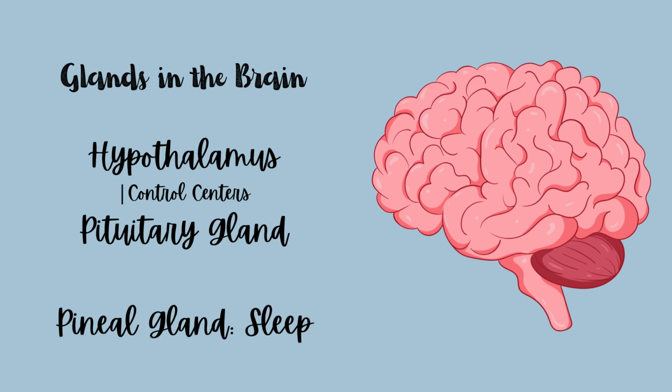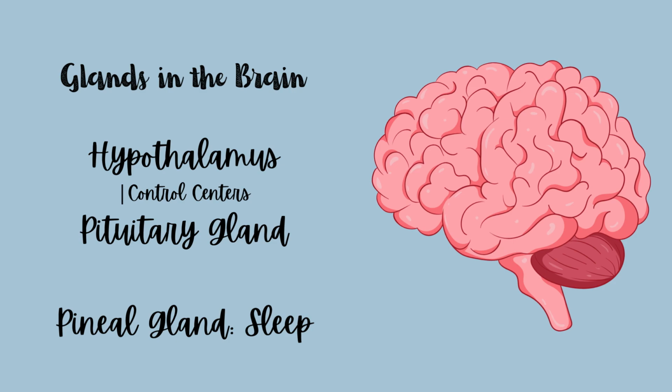It all starts with the hypothalamus, a part of the brain and the ultimate control center. The hypothalamus is what tells the pituitary gland what hormone needs releasing via the hypophyseal portal system, a set of capillaries that connect the hypothalamus and the pituitary gland. And so then the anterior or front pituitary gland tells the specific gland to release that hormone, like in the case of adrenaline and the adrenal gland.